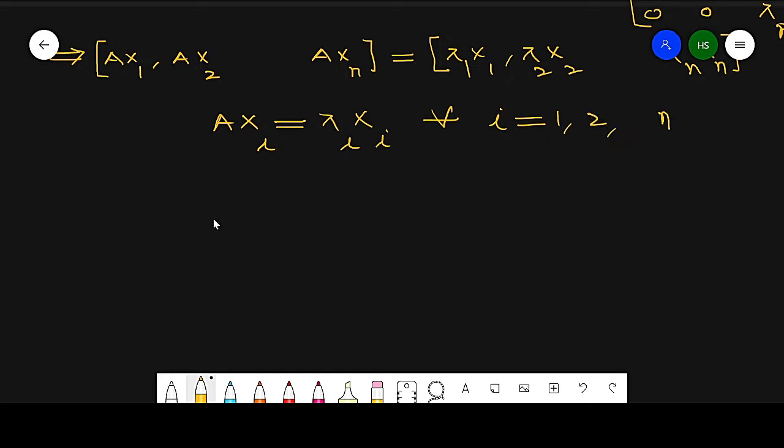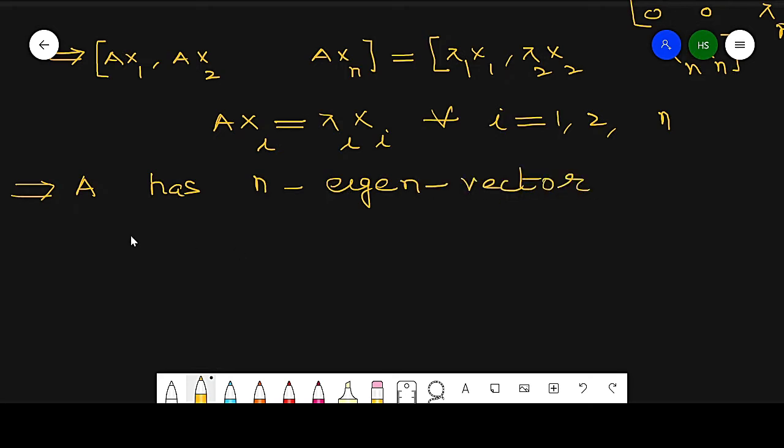Since xi is an eigenvector of A, A has n linear independent eigenvectors.